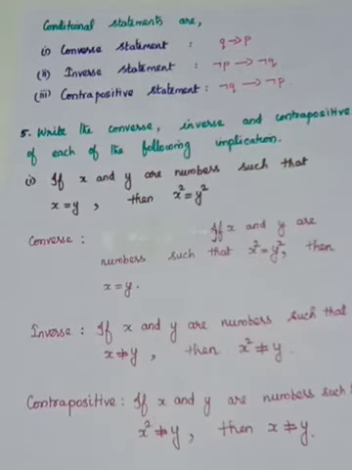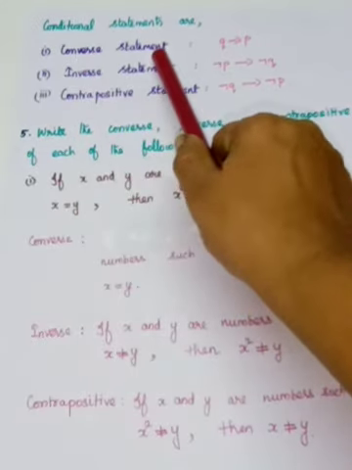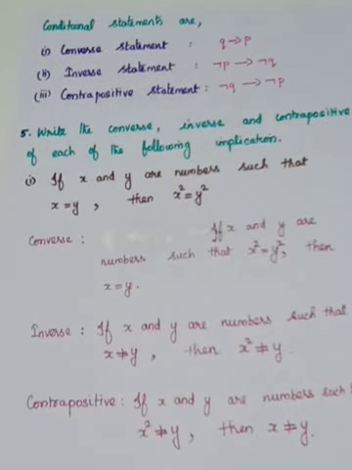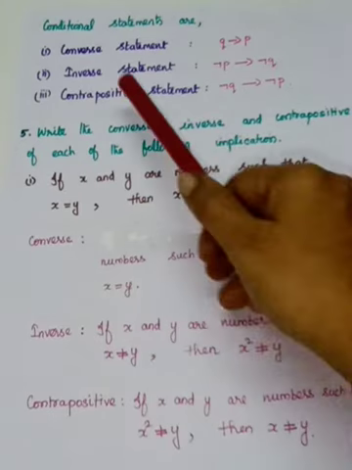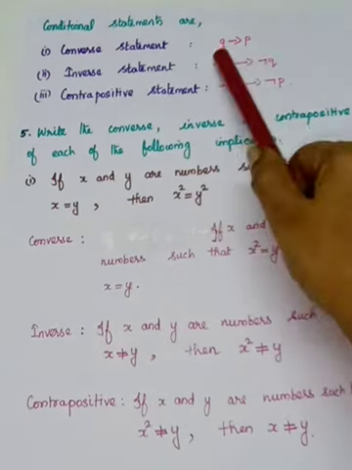Okay, so we'll come to the conditional statements. So already we have seen one conditional statement, P implies Q. That is, if P then Q. There are 3 types of conditional statements available. One is the converse statement. What is a converse statement? It is Q implies P. Okay, the conditional statement is the first one, if P then Q. The converse statement is Q implies P. That is, if Q then P.